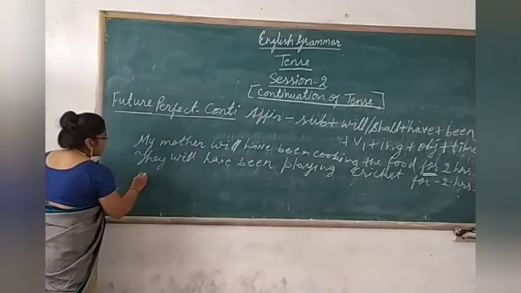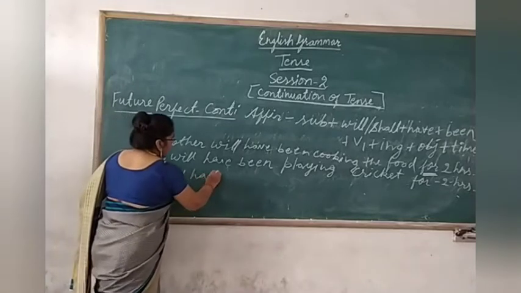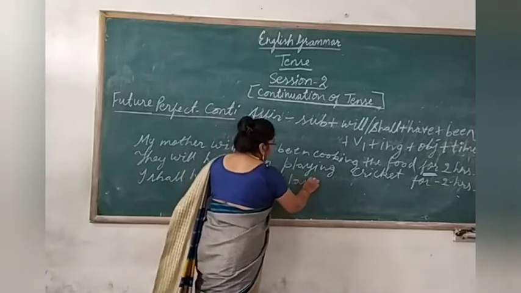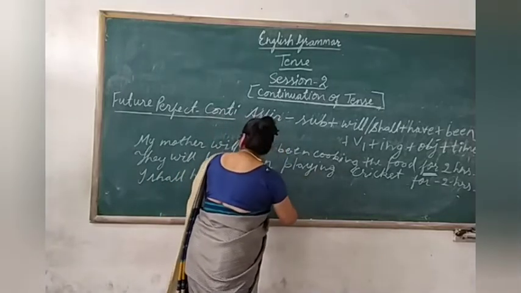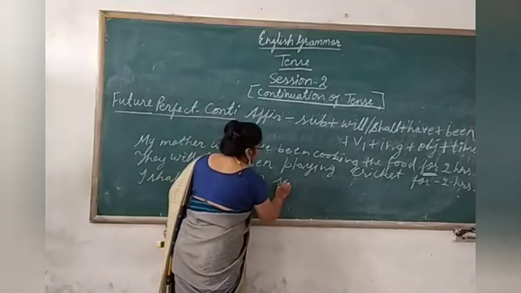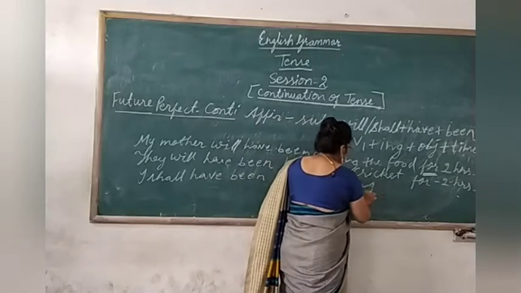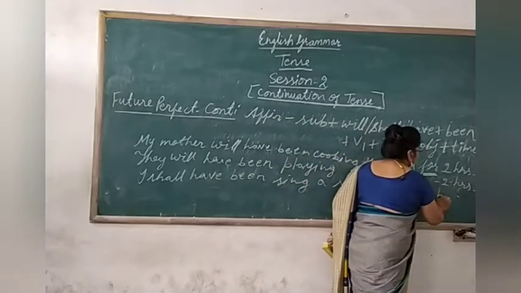Now let us take the third one. I shall have been playing, next we have taken sing now. I shall have been singing a song for 2 hours.